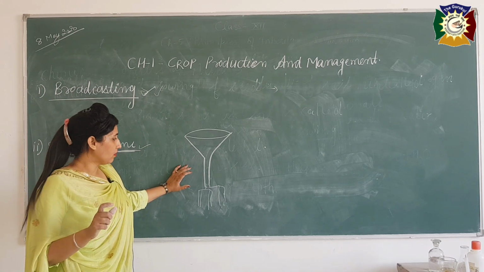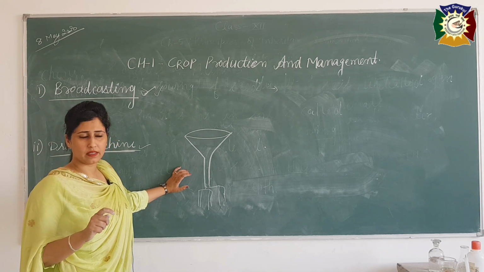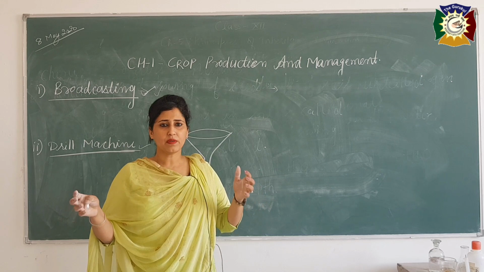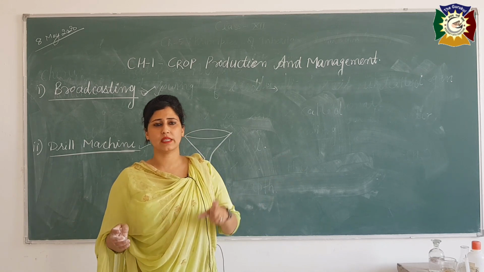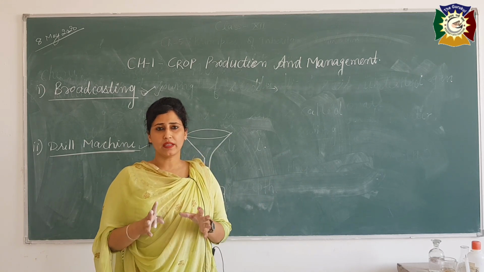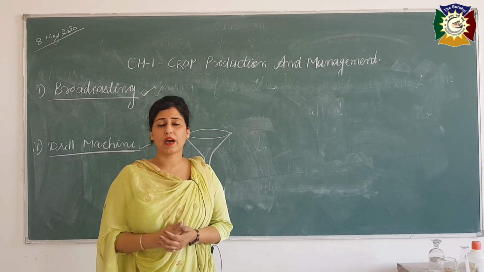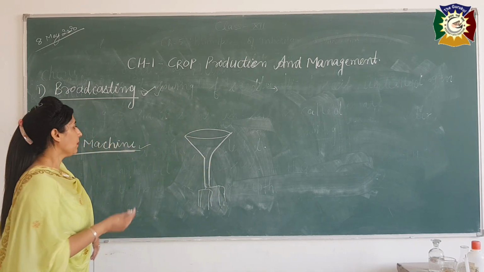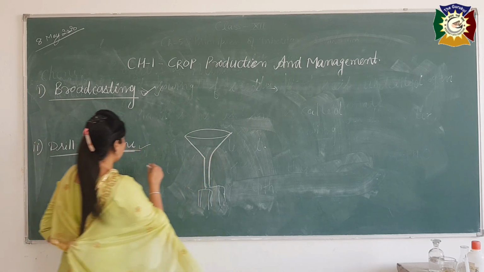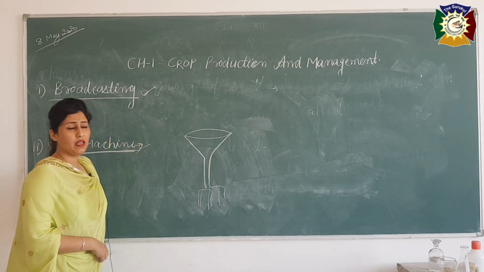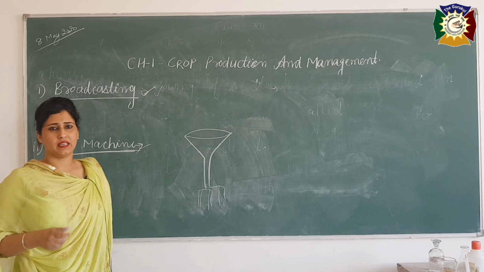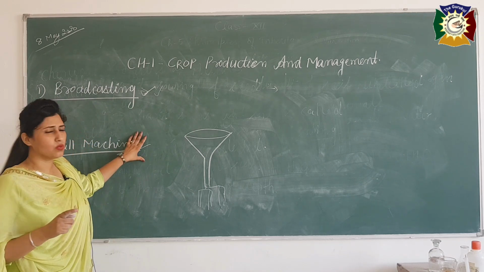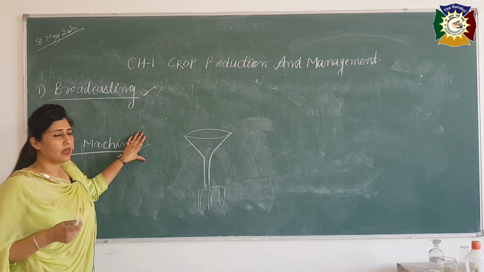When we attach it to the tractor, there are 6 or 7 pipes, and the farmer can easily sow their seeds. It is a very easy method, and the farmer can save their time and labor also. So our traditional seed drill method is the cheaper method, but we can't say that it is sufficient. It is insufficient because it consumes time and manual labor also.